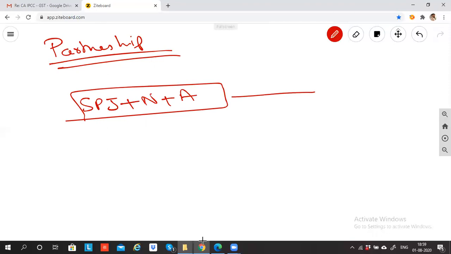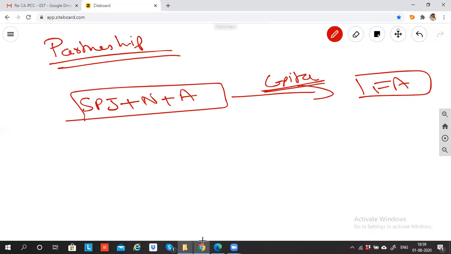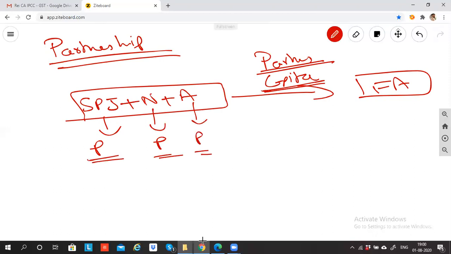Three owners are now investing in Fortune Academy. The amount that you invest is called capital, but it is not simply called capital. It is called partners capital. Why partners capital? Because SPJ is one partner, Nikhil is another partner, and Ayush is another partner. Each one of us will be called a partner. So the amount that we invest is called partners capital.